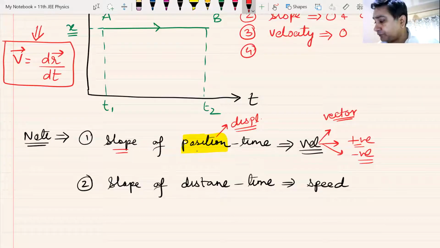Sir, position time graph ka slope would be velocity. And since the velocity has direction and we are taking positive and negative for direction, it will always be positive or negative. It can be positive, it can be negative.